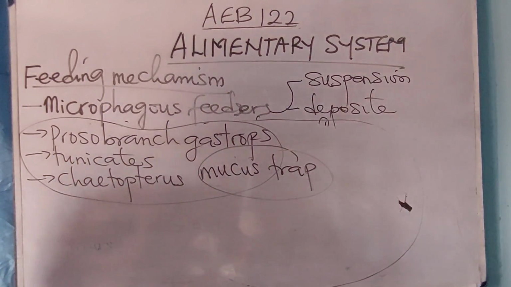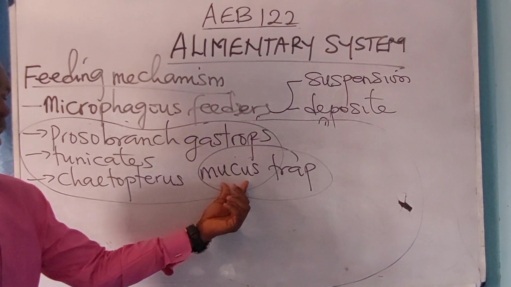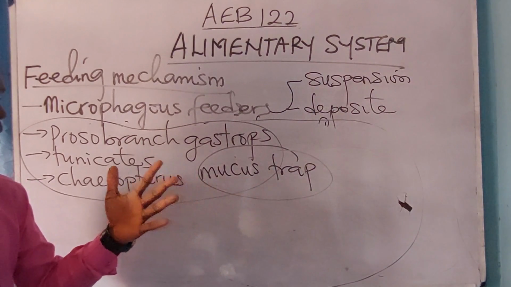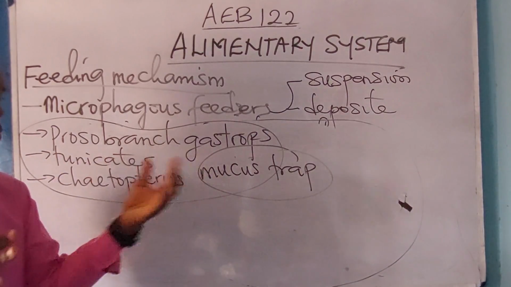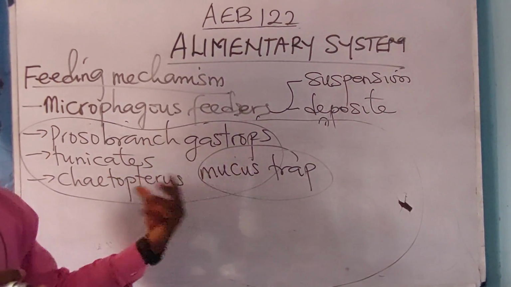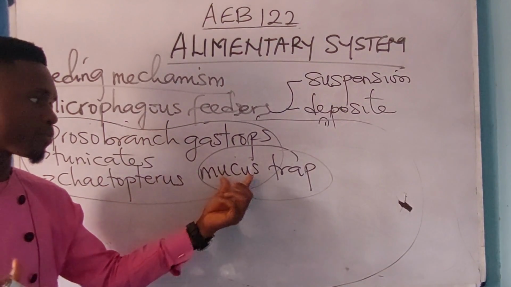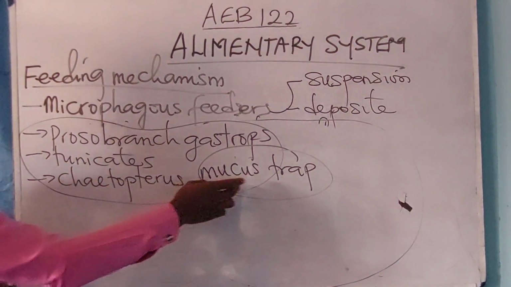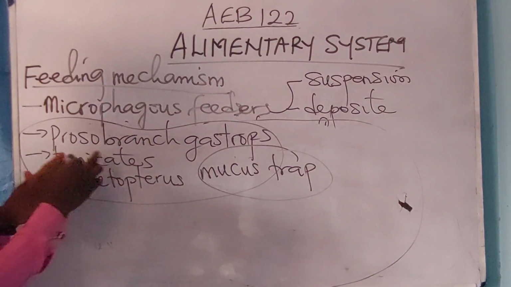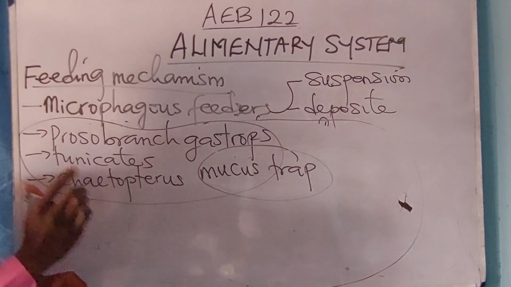These three animals use mucus trap to feed. They have specialized cells that produce mucus, such that as soon as the organism gets in contact with this mucus, it sticks. As soon as it sticks, these organisms will absorb food molecules from the prey that have been stuck to the mucus. So please, mucus trap is the feeding organ of prosobranch gastropods, tunicates, and Chitopteros. Please take note of that.